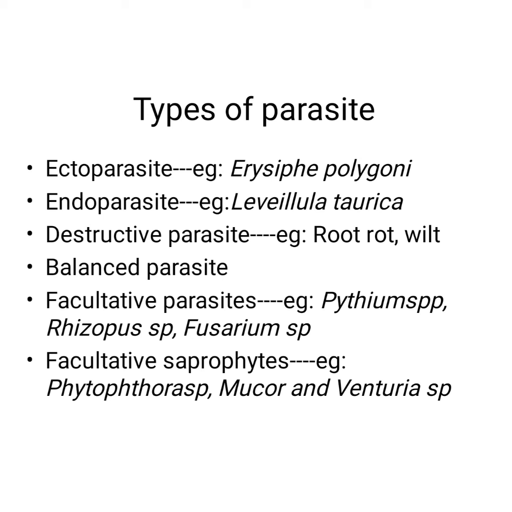Okay. Coming to the facultative saprophytes, actually these organisms are parasites in their mode of life, but due to certain conditions they turn into saprophytes. Example is smut fungi, Phytophthora species, Mucor species and Venturia species.